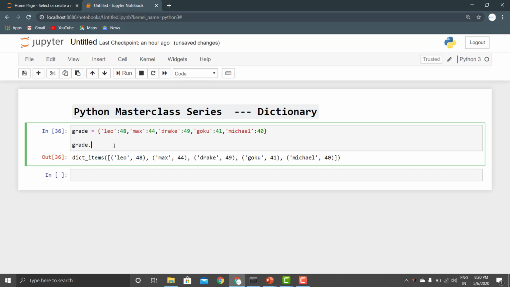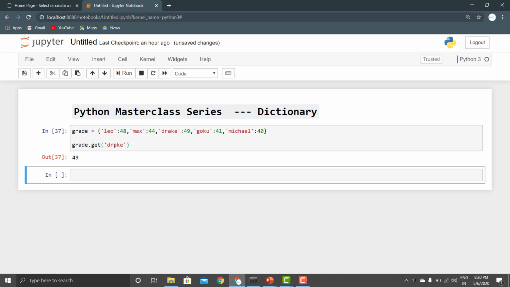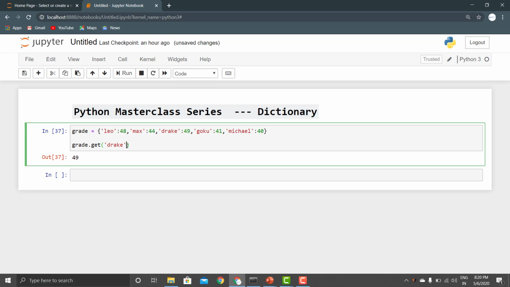So grade.get the value of, suppose, Drake. This is also how we can get a specified value, right? And also we can set a default value.